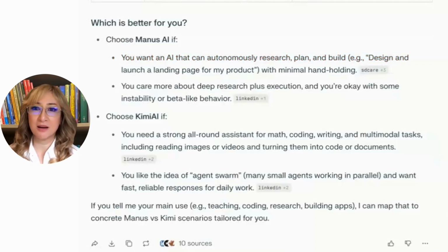Choose Manus AI if you want an AI that can autonomously research, plan, and build. Yep, that's what I've done. I've built websites, a landing page, yep, with minimal hand holding. You care more about the deep research plus execution, and you're okay with some instability or beta-like behavior.